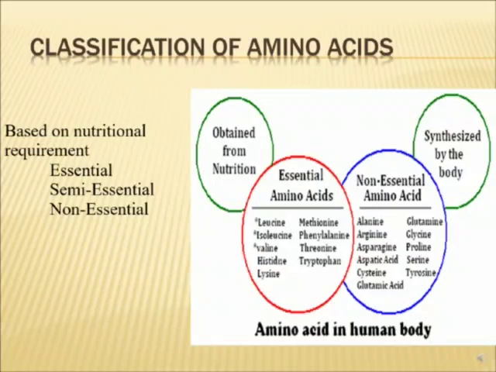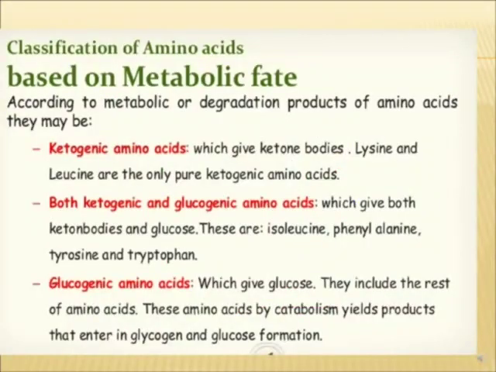Non-essential are the ones which are adequately synthesized in our body and they need not be taken from the diet. And semi-essential are the ones which are inadequately synthesized in our body and they are partially fulfilling the needs of the daily requirement, but in the growth phases like during lactation, pregnancy, growing children, the requirements are increased and the body cannot meet the demand. So they need to be taken in the diet. So they are semi-essential. Then based on their metabolic fate, they can be ketogenic, glucogenic, and both ketogenic and glucogenic.